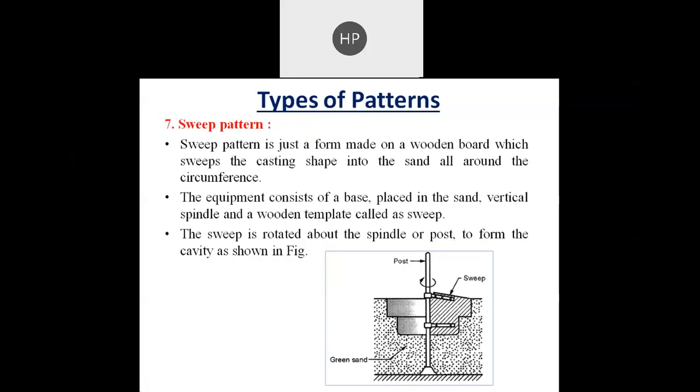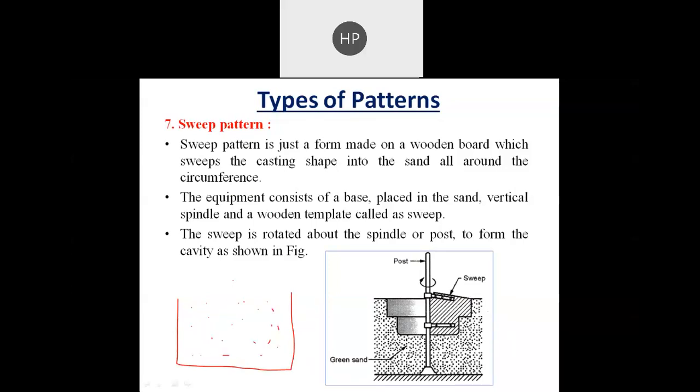Then the next one is a sweep pattern. A sweep pattern is just a form made on a wooden board which sweeps the casting shape in the sand all around the circumference. Okay, so initially we have a box over here, and in that one we have filled the sand all around it.